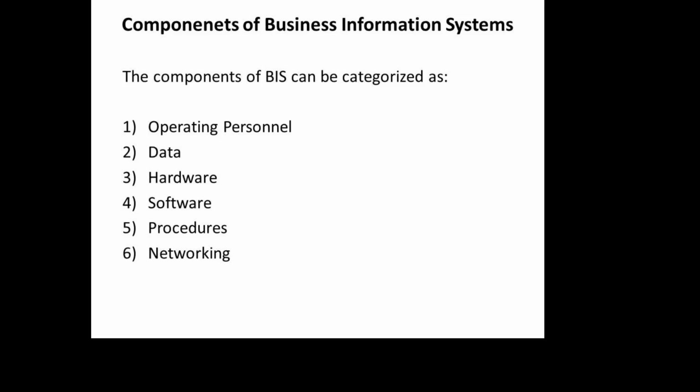Next would be data. All of us know that data is nothing but the instructions, commands, or the raw inputs given to the system in an environment. This data has no clear, definite meaning, or it is incomplete in nature.